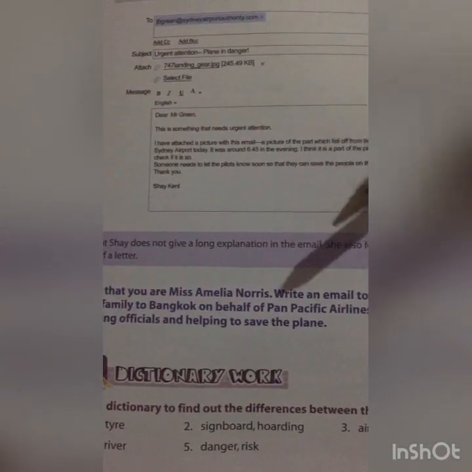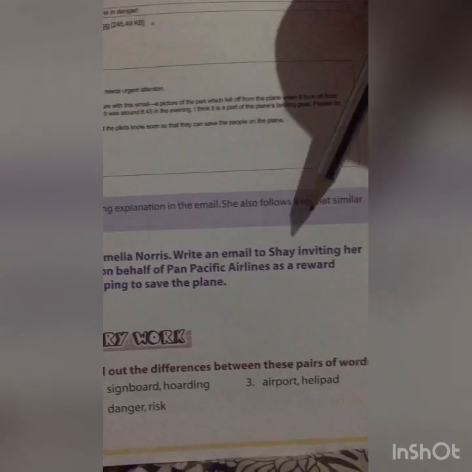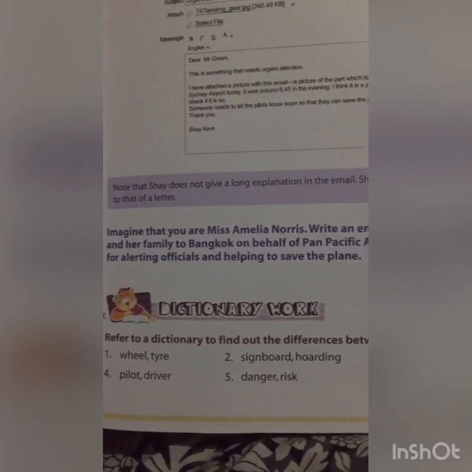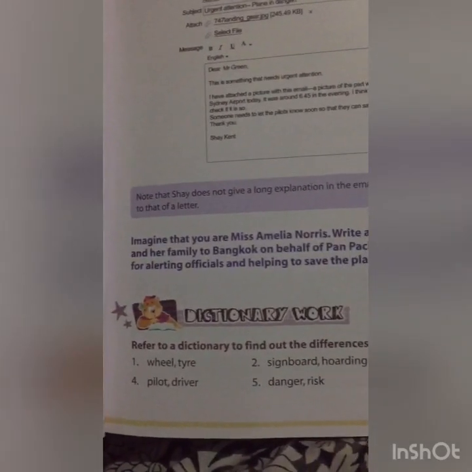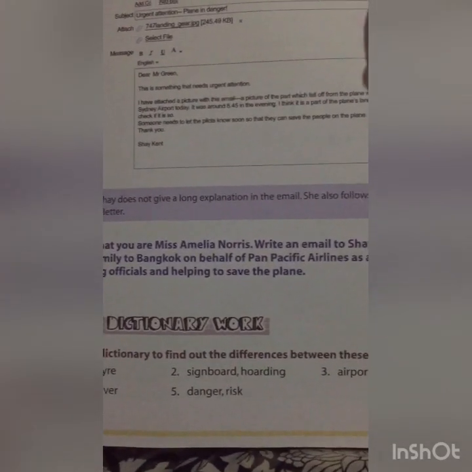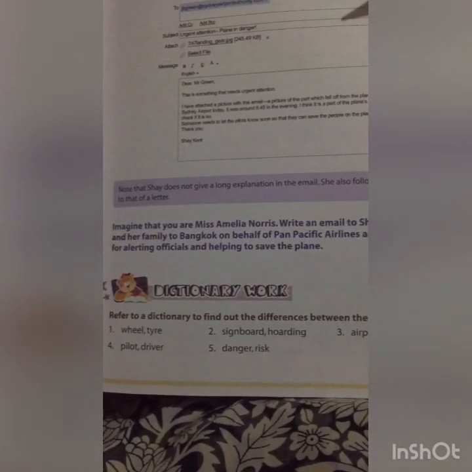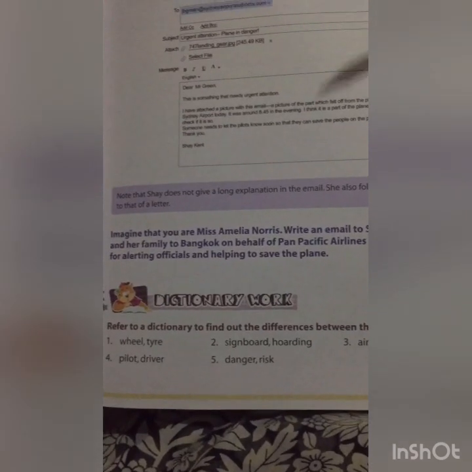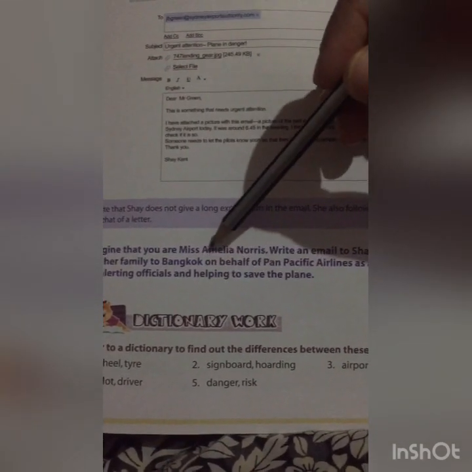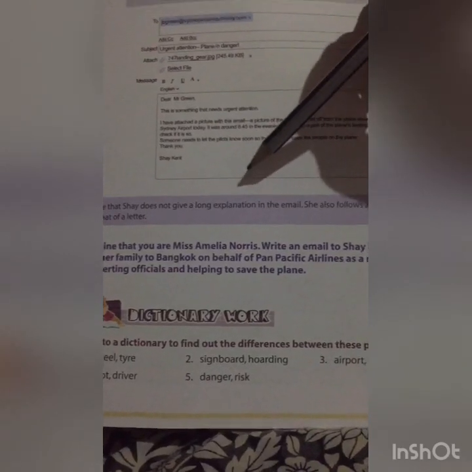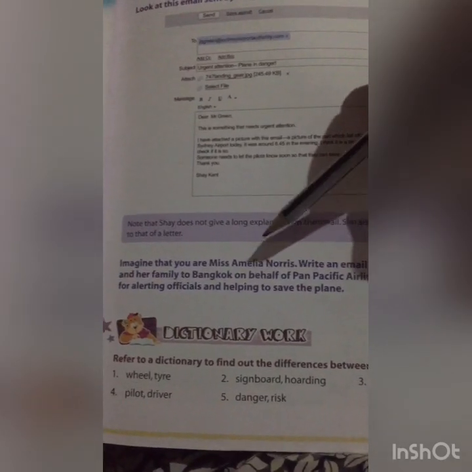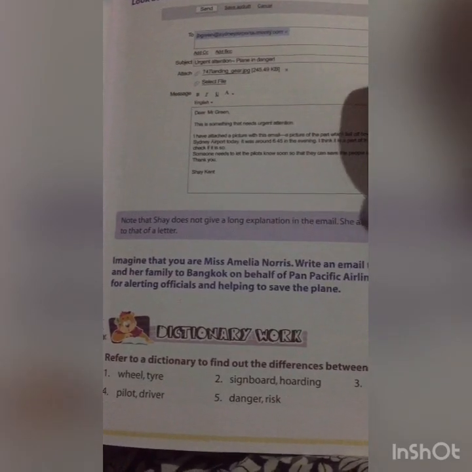It is very brief. Like that, just imagine you are Miss Amelia Norris and write an email to Shai inviting Shai and her family to Bangkok on behalf of Pan Pacific Airlines as a reward for alerting officials and helping to save the plane. Okay, like that, you have to write an email to Shai.